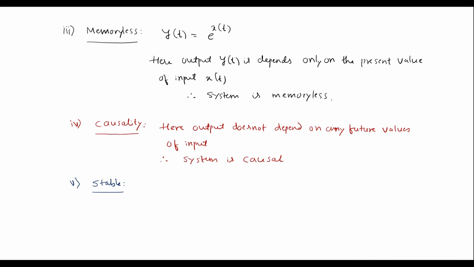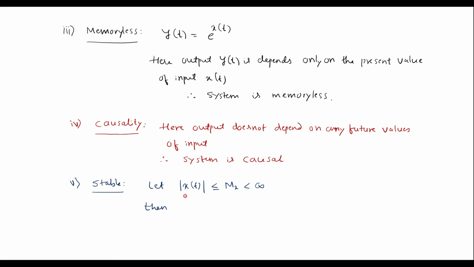We will verify the stability property. We know that a system is said to be bounded input, bounded output stable if the input is bounded, then the output is supposed to be bounded. Let the input x of t be bounded and its value be less than or equal to mx, which is a constant less than infinity.